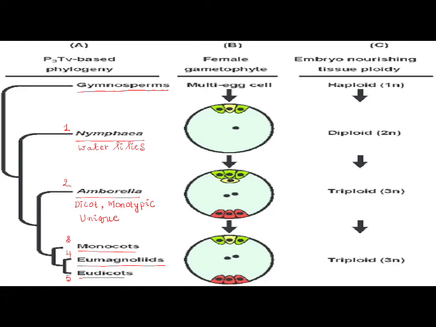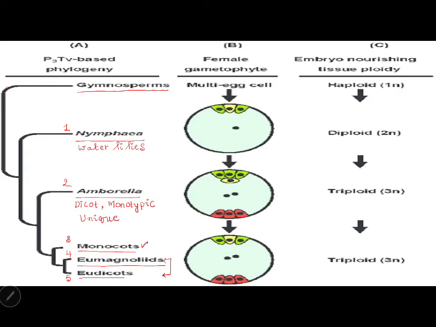That means it has evolved from a different ancestor, not from the ancestor of water lilies, which is the precursor of the angiosperms in water, and not the precursor of monocots and dicots, which is a precursor in common. This is a unique angiosperm. Then I have monocots. Eumagnoliids are nothing but dicots, from where the dicots evolved. Eudicots, true dicots. So you can say these two are dicots only. As of now, let us think like this.